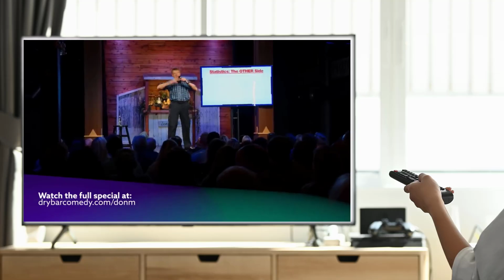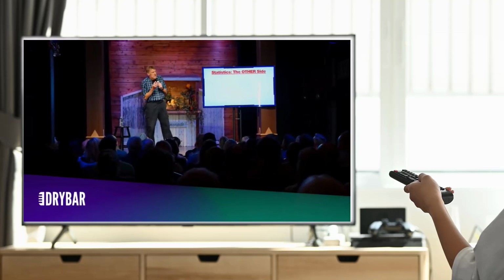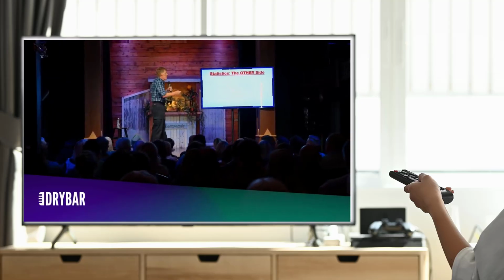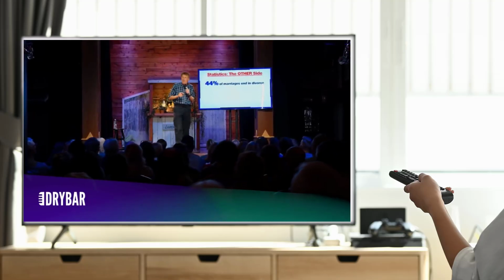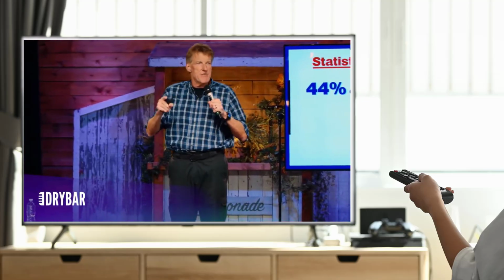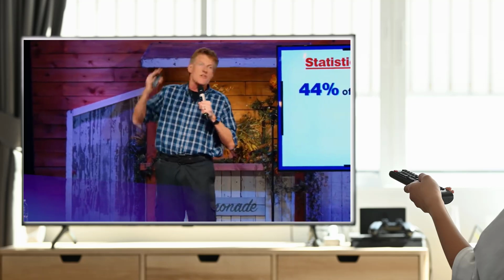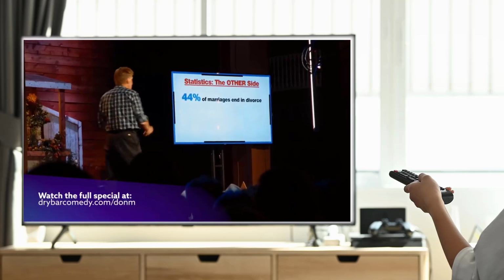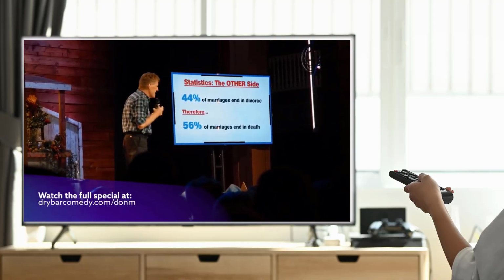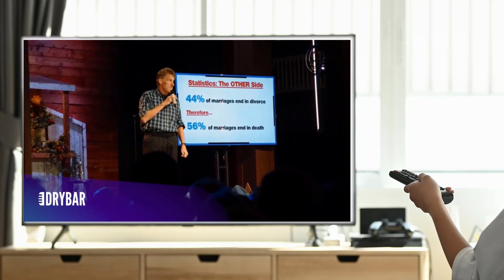So when you hear a statistic, always ask about the other side of a statistic. Look at it from a different perspective. 44% of marriages end in divorce. Now, that's a scary number. When you first get married, you're like, oh my God. But it's not so scary when you look at it from a different perspective. If 44% of marriages end in divorce, you know what that means? 56% of marriages end in death.